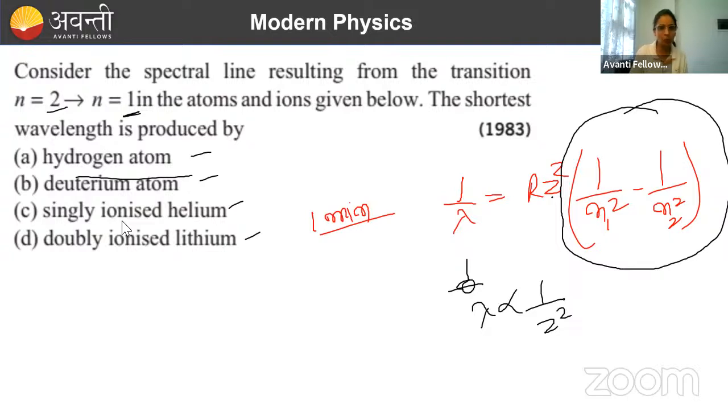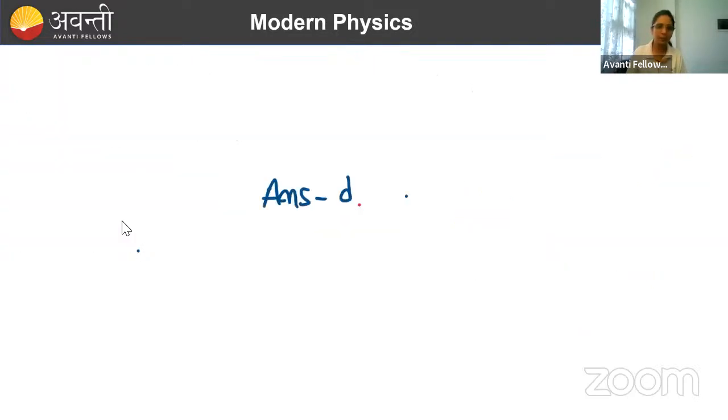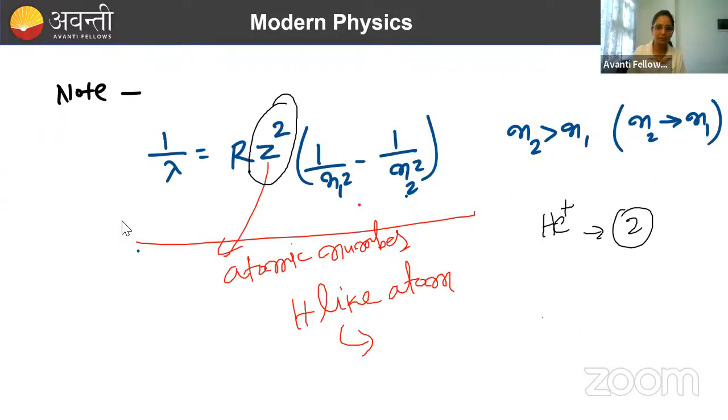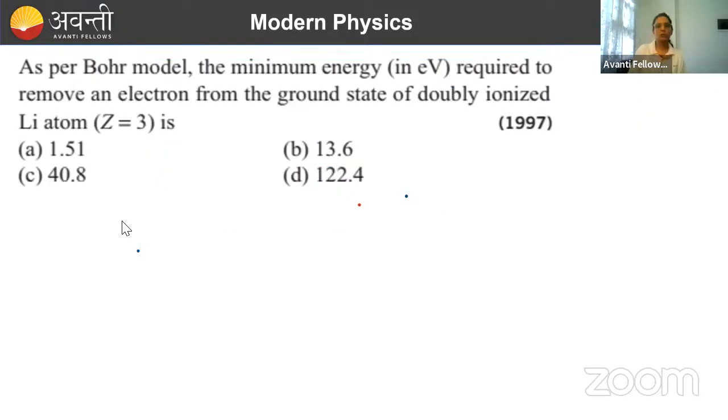So जिसका Z ज्यादा होगा उसके लिए wavelength क्या होगा? छोटा होगा. So the shortest wavelength you're going to get for which one? जिसका Z ज्यादा होगा उसका wavelength छोटा होगा. Yes. So Z is more for which? Hydrogen 1, deuterium 1, helium 2, lithium 3. So lithium. Done. So the correct option will be what? D. चलो फॉर्मूला याद होना चाहिए. प्लीज रिमेंबर दिस फॉर्मूला, डोंट फॉरगेट दिस Z स्क्वायर. ठीक है, चलो नाउ दिस क्वेश्चन अगेन. 1 minute आई एम गिविंग.